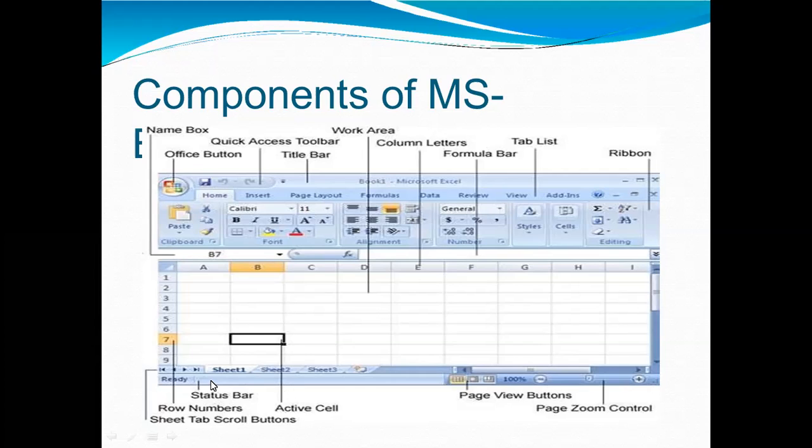This is the status bar. This is the row number, and this is the sheet tab scroll button. Here you can click and you can shift to another sheet. This is a page view button, and this is a page zoom control. You can zoom, minimize, or maximize from this row.